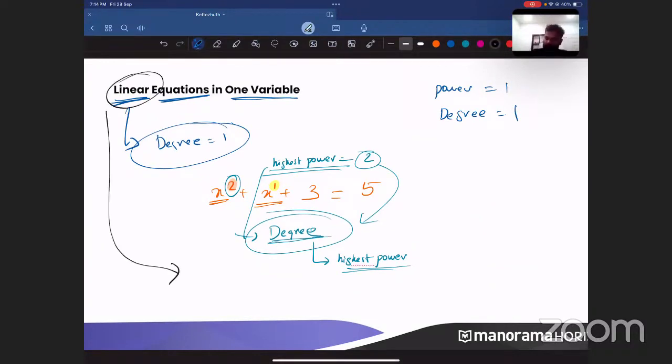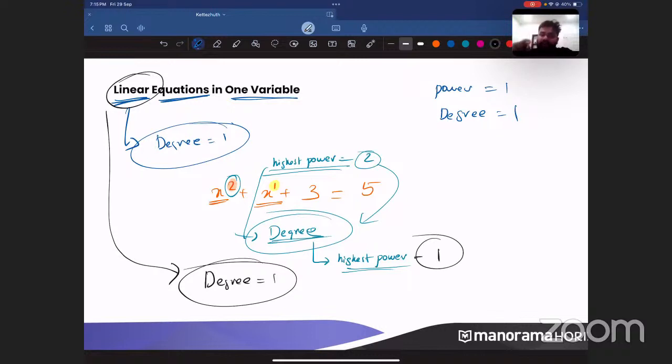So now we can define our word linear. Linear means when degree is equal to 1. When you have an equation where the variable has the highest power equal to 1, then we can call it linear. So is x square plus x plus 3 equal to 5 linear? It is not, because it has power 2.